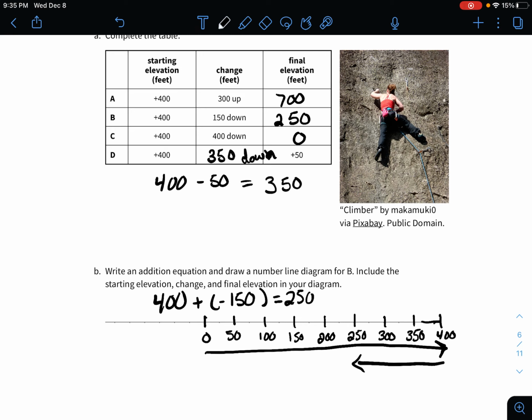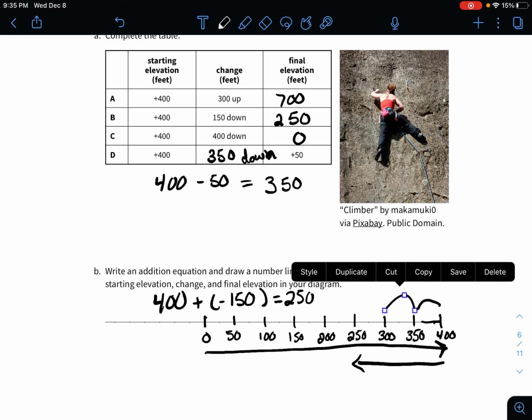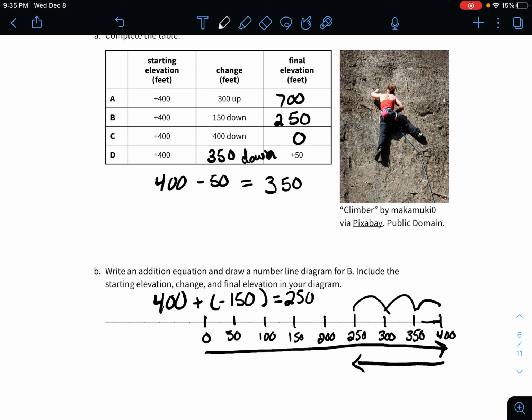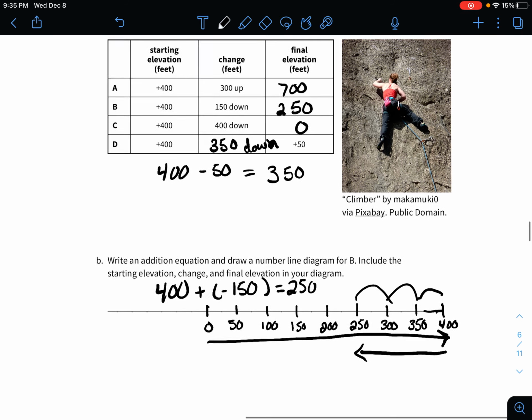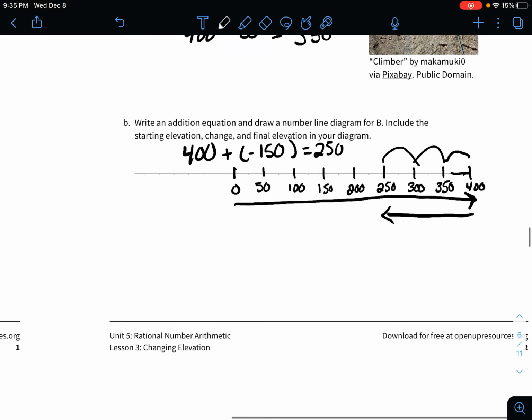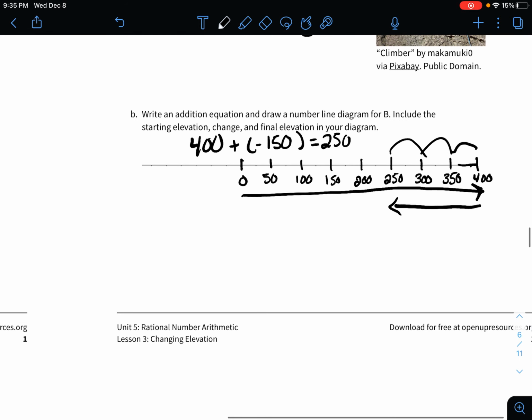When you go down from 400, that'd be 50, 100, and 150. So we end up at 250. Once again, adding a negative is the same as subtracting.